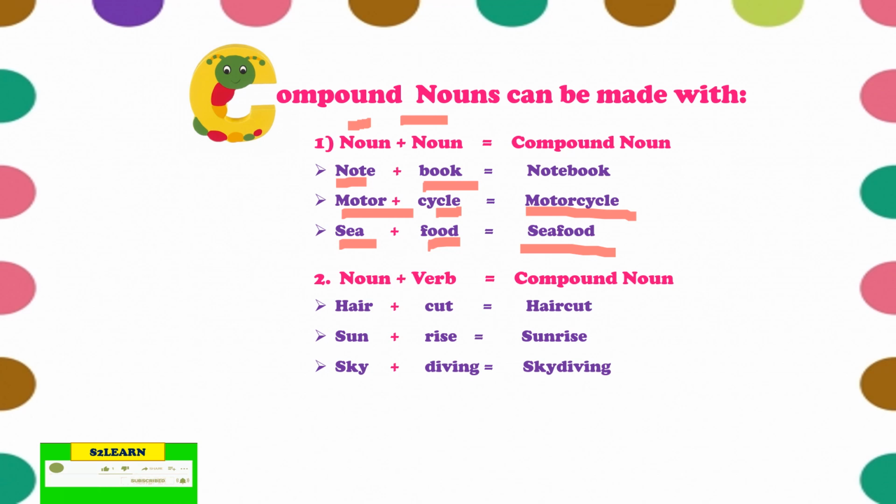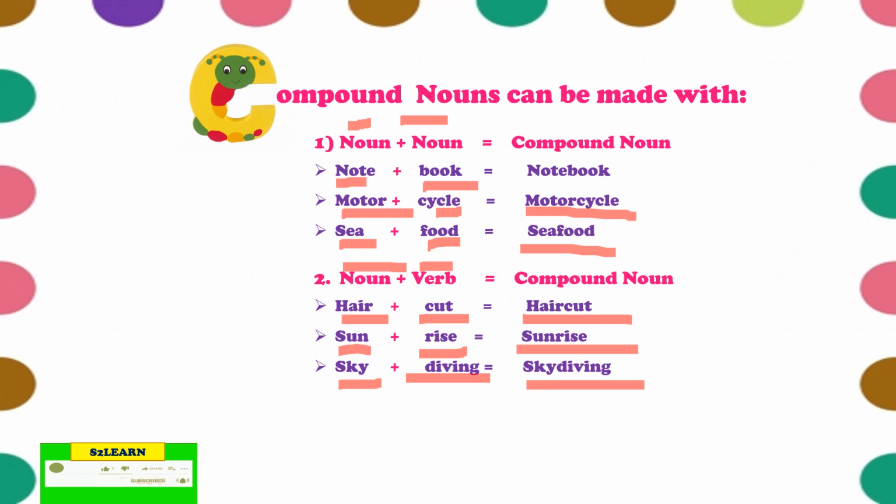Second is when you combine noun plus verb. Verb means the action, and noun is the name of a person, place, animal or thing. I have covered this in my previous video. If you have not watched it, I will give you the link in my description box. So noun plus verb. Hair is a noun and cut is a verb. When you combine these two words, you get the compound noun haircut. You can make the compound noun in this way also. Sun is a noun, rise is a verb. When you combine that, you will get sunrise. Similarly, sky plus diving gives you skydiving. Getting it, how you can make compound nouns?